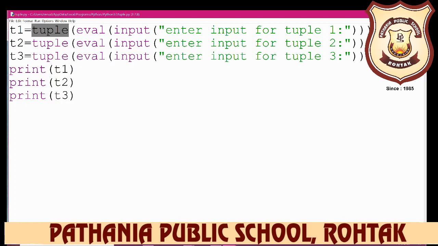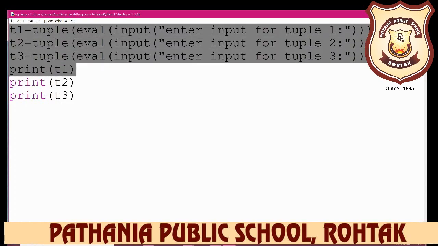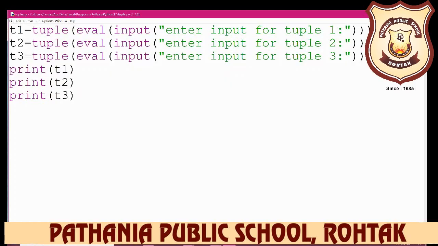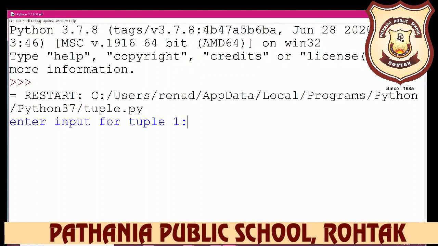So without AVIL you cannot input the different types of value. You can just input the string value here with the tuple. But here I have inputted three variables, t1, t2, t3. These are not variables, these are tuples, three tuples, and I have just printed t1, t2, t3. Okay, so run this program, and here you can write down tuple 1 comma 2 comma